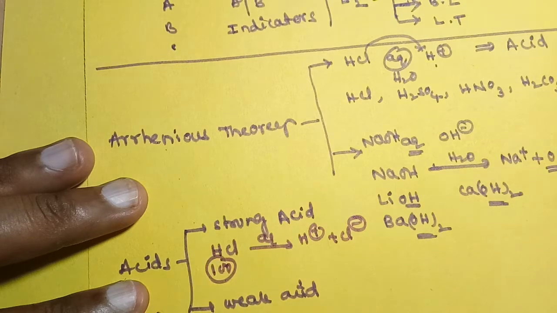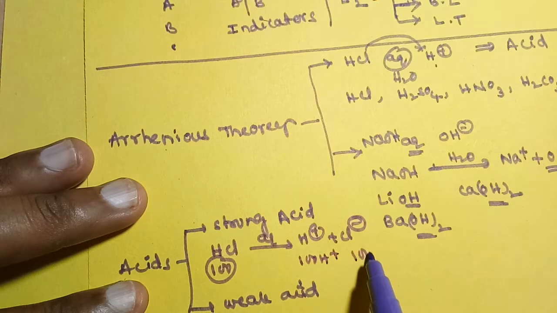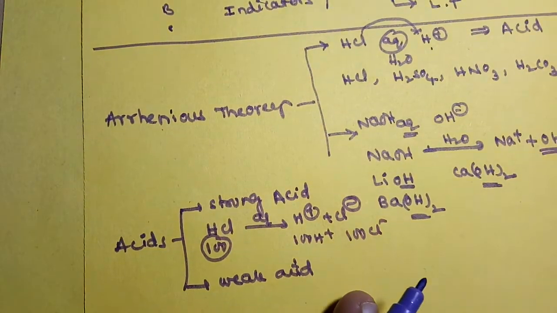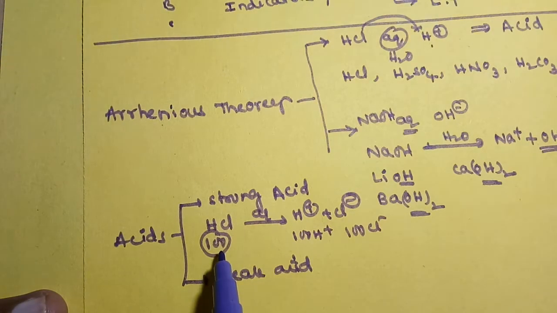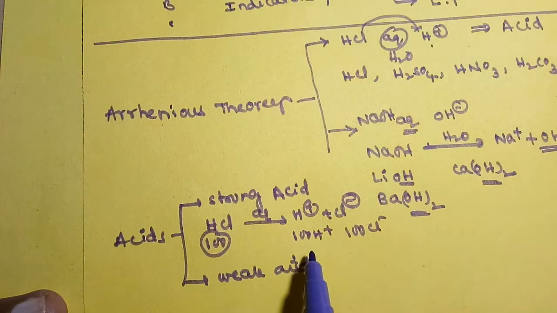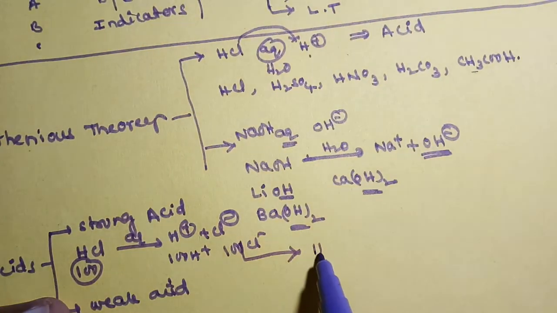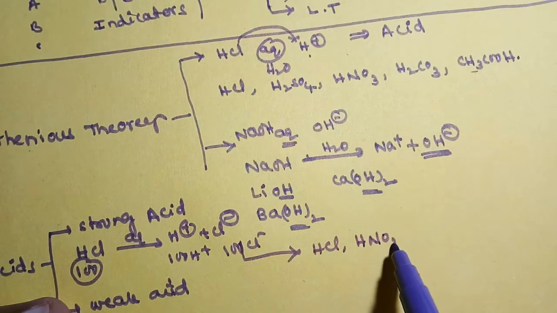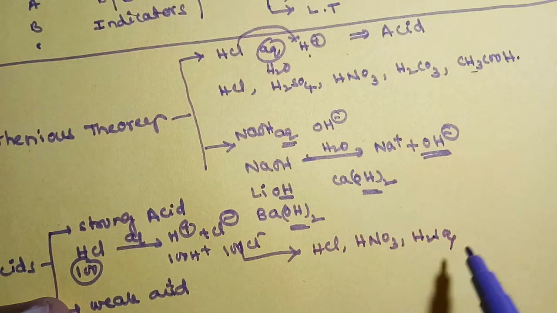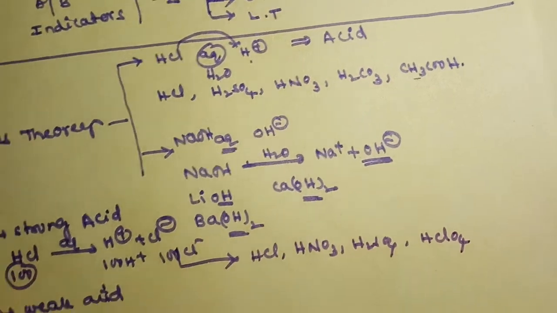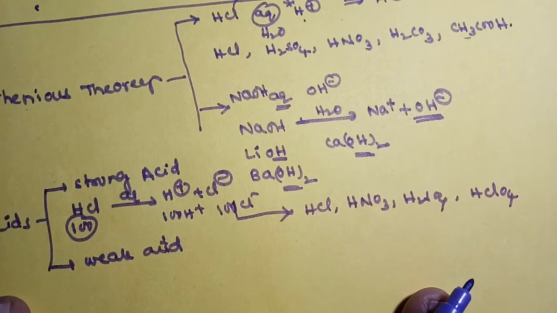If you dissolve 100 molecules of HCl in water, these 100 molecules dissociate into 100 H plus ions and 100 Cl minus ions. That means complete ionization, complete dissociation, is called a strong acid. Examples of strong acids are HCl hydrochloric acid, nitric acid, sulfuric acid, and perchloric acid, HClO4.